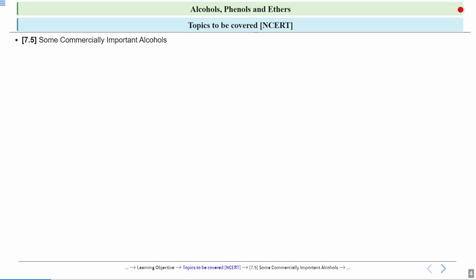For your reference, I have also mapped the NCERT sections that I'm going to cover today. Today we'll be covering section 7.5, that is, some commercially important alcohols. And for your better understanding of the topic, we will also solve some in-text questions: questions 7.6, 7.7, 7.8 and 7.9. So we are going to solve these 4 in-text questions.